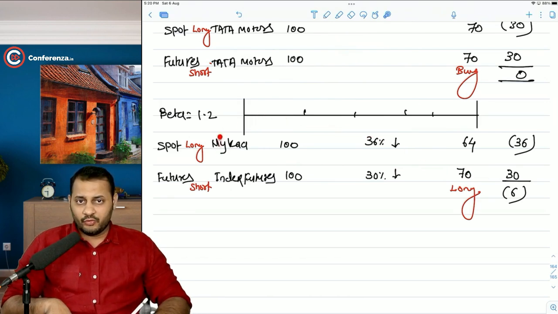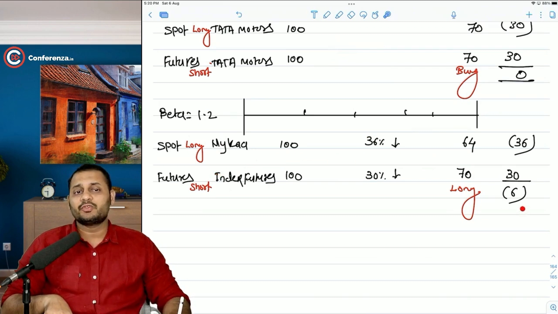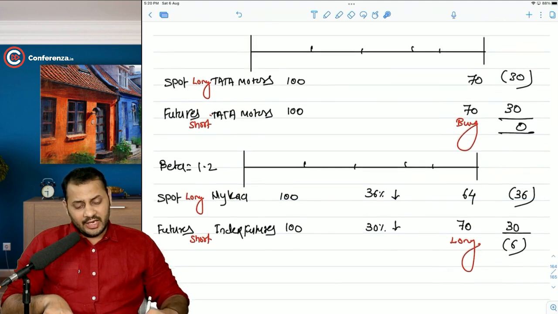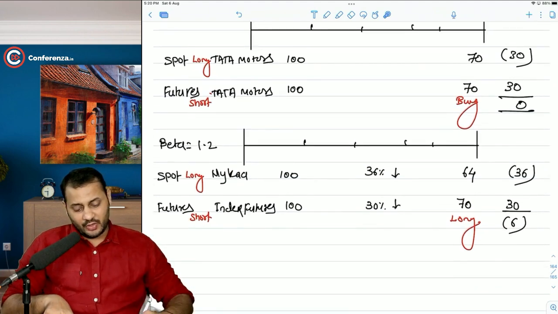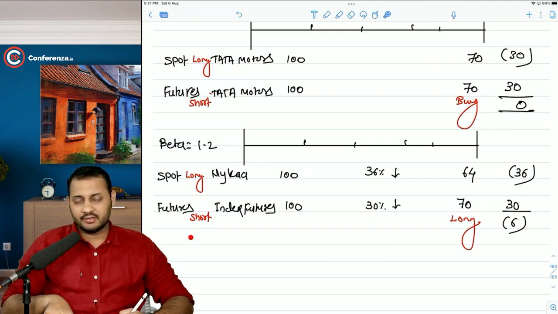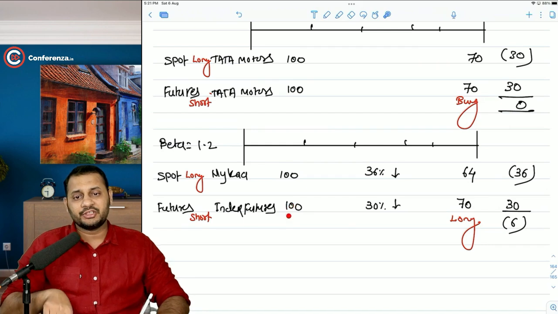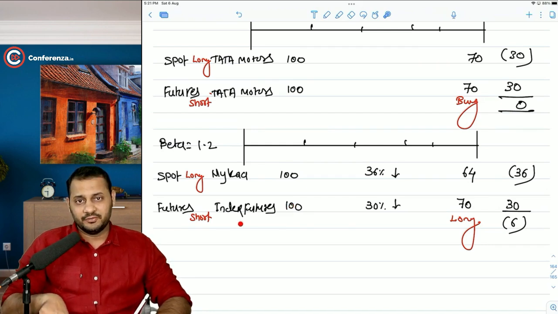Whereas if we say that we have achieved complete hedging, then this loss would have been 0 rupees. It should have been 0 rupees. But if it is not 0, we cannot say that this is a complete hedging. And I will tell you one reason for that. You did everything right in this entire equation. You had to go opposite position. You had a long in here. You went short in here. That's totally right. But one mistake you made was while taking the position in terms of amount in the index futures.